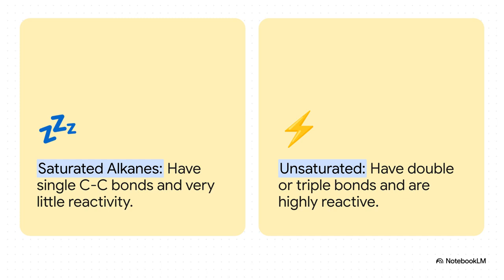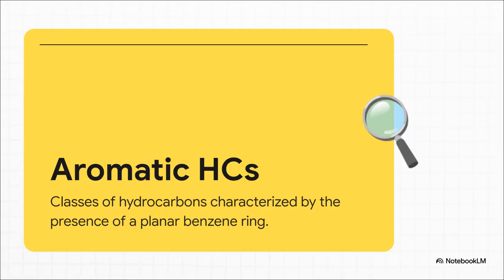But on the other hand, we have unsaturated hydrocarbons. These are the alkenes with double bonds and the alkynes with triple bonds. Because of those multiple bonds, they are highly reactive and completely ready to engage chemically. Oh, and there's also a special third class of unsaturated hydrocarbons called aromatics. The defining feature here is the benzene ring. It's this planar, hexagon-shaped ring of 6 carbon atoms that shares electrons around the whole structure, making it highly stable.